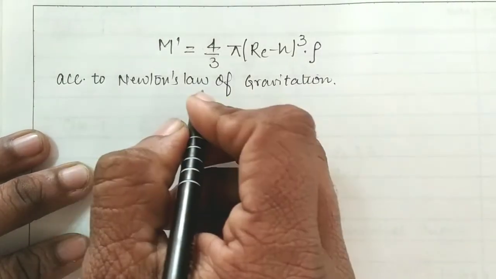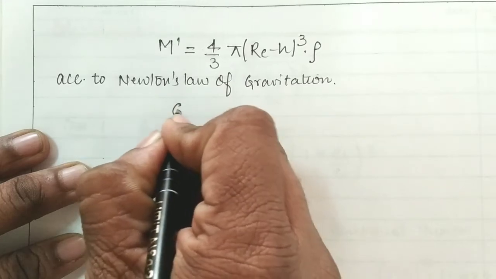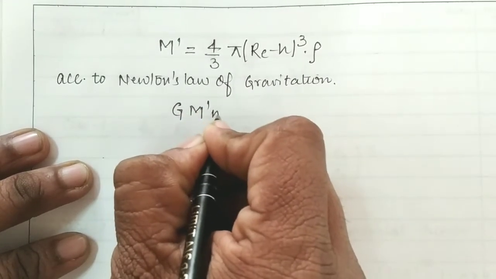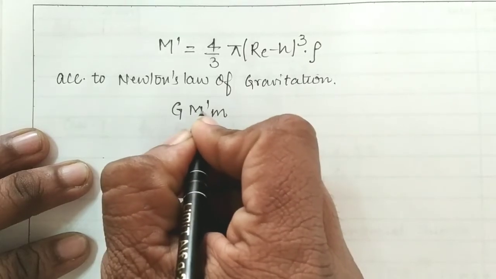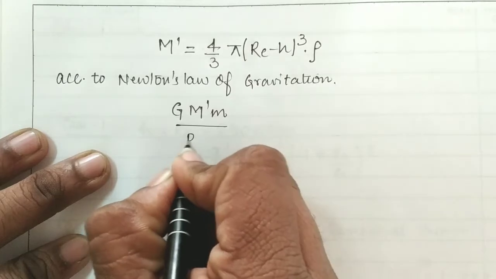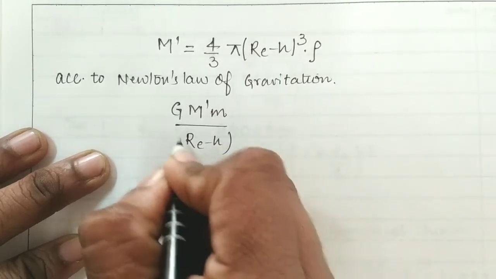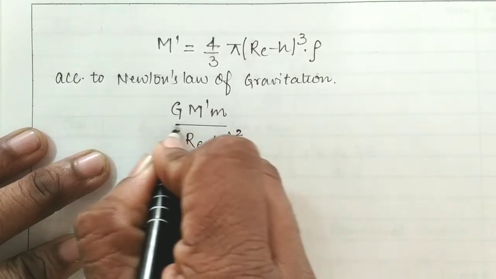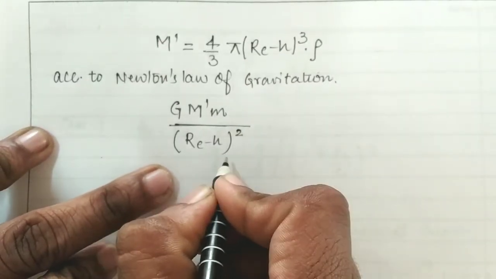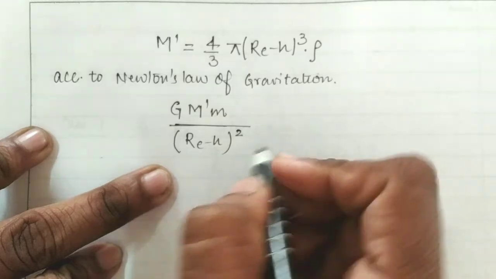Then g, for the first body with mass m', will be G m' m upon (Re − h) whole square, because the radius of the obtained sphere is Re − h.